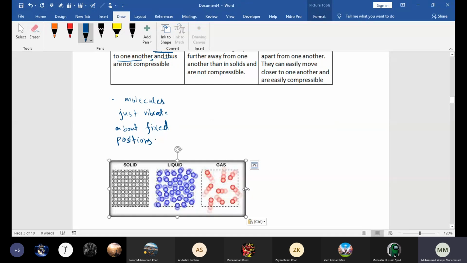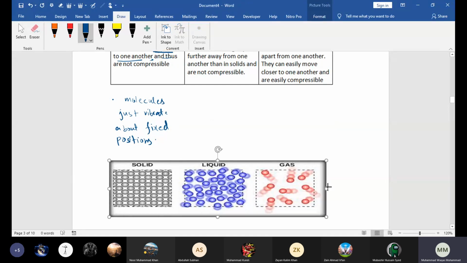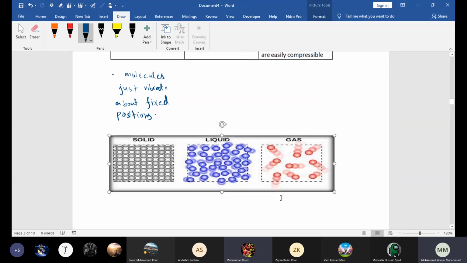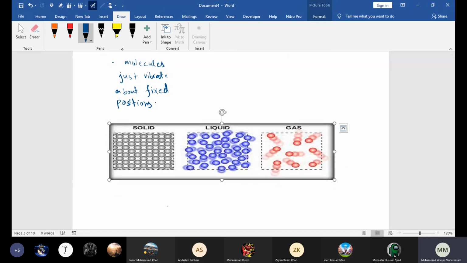Now, beta, this diagram shows the arrangement of the molecules in solids, liquids, and gases. Can you see, beta? Yes, sir. In solids, the molecules are arranged in a regular pattern. In liquids, the molecules have a random arrangement. They also have slipping and sliding motion. And in gases, the molecules are far apart, moving randomly in all directions.